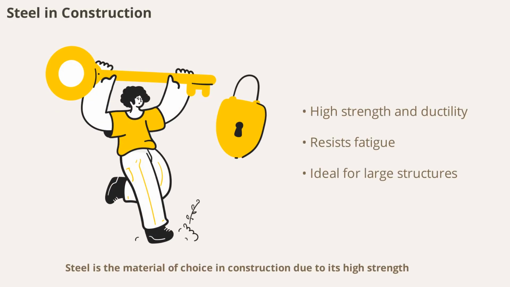Steel is the material of choice in construction due to its high strength, ductility, and resilience. It can withstand both tensile and compressive stresses, making it ideal for skyscrapers, bridges, and other large structures. Its predictable behavior under load and resistance to fatigue make it a reliable and safe option for engineers.